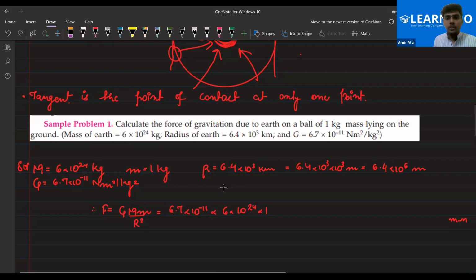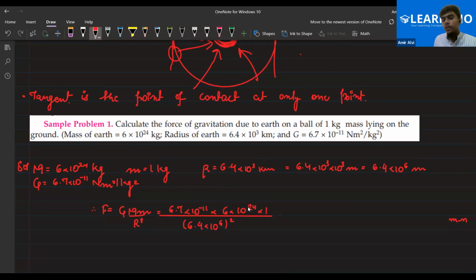And divided by the square of the radius of the earth, that is 6.4 into 10 to the power 6 whole square. If you see this, minus 11 plus 24, because the bases are the same, the powers will get added up.